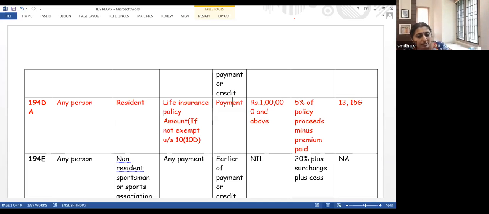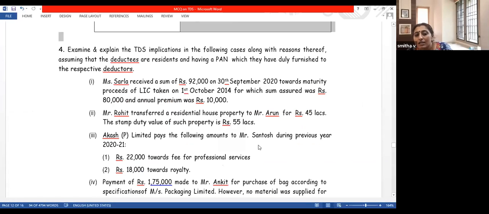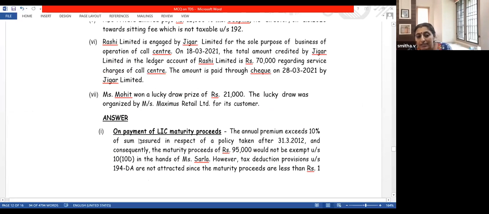Right. Right. Now we'll come to the answer. We'll answer this question now. So I think I have made this clear, and now we'll answer this question. So in this question, Sarala received a sum of 92,000 towards maturity proceeds. Let us see what is the answer.